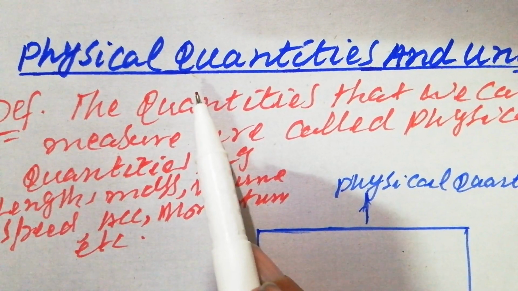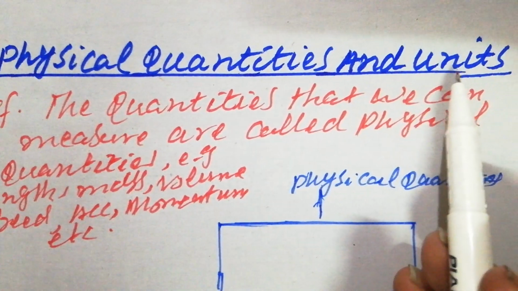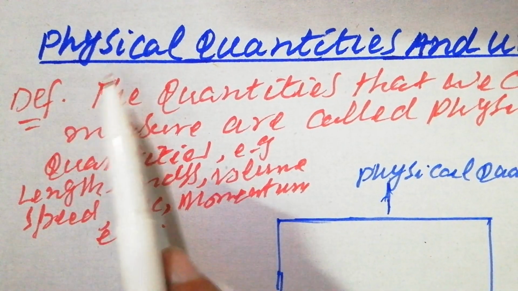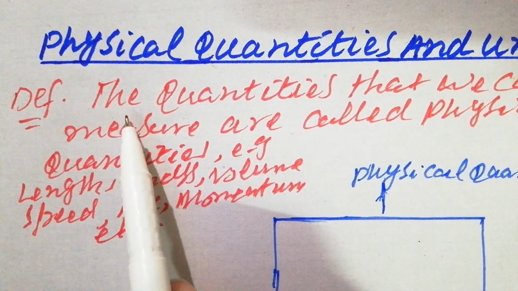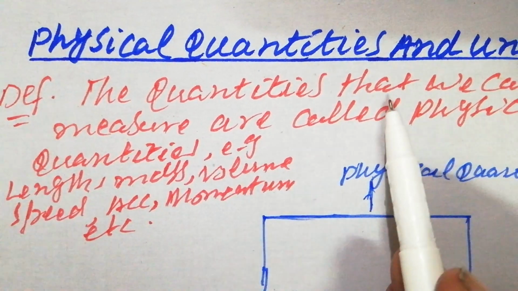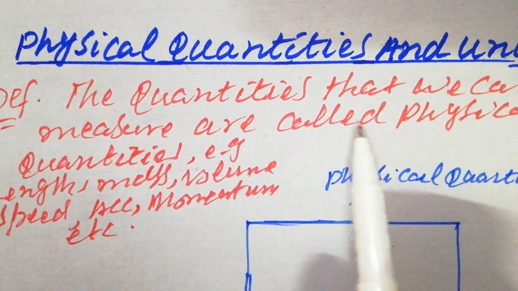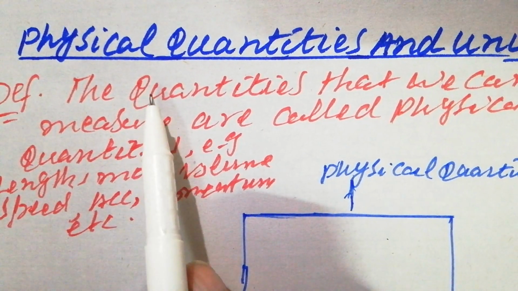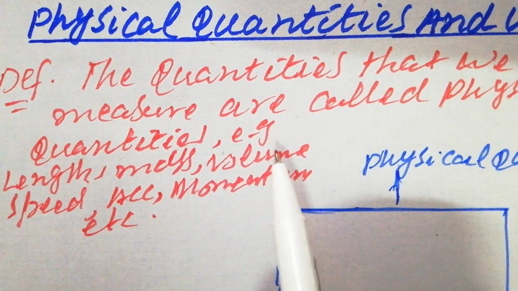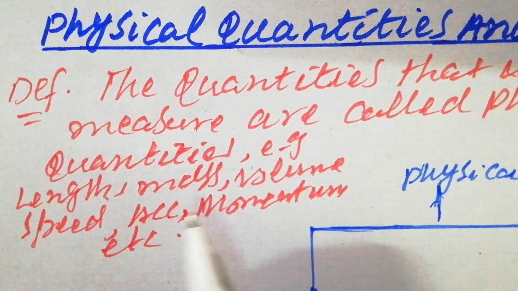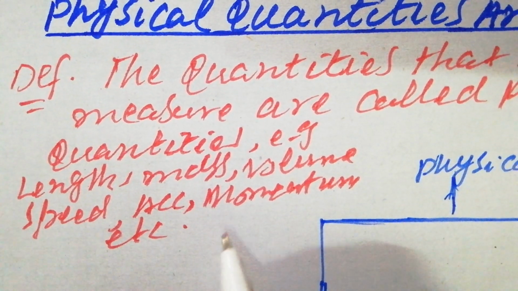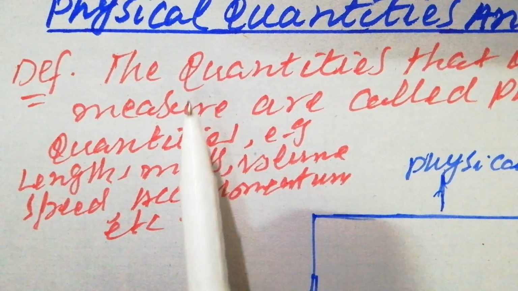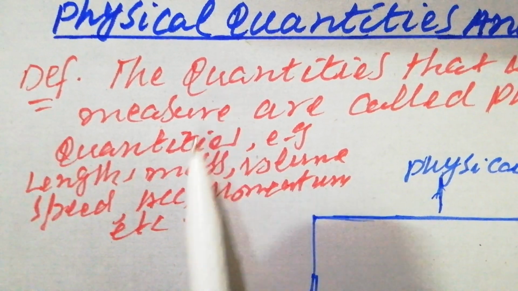Students, our topic is physical quantities and their units. First of all, I'll define physical quantities. The quantities that we can measure are called physical quantities, and there are so many examples: length, mass, volume, temperature, speed, acceleration, angular acceleration, density, area. Students, there is no limit to that. We have so many examples in this regard.